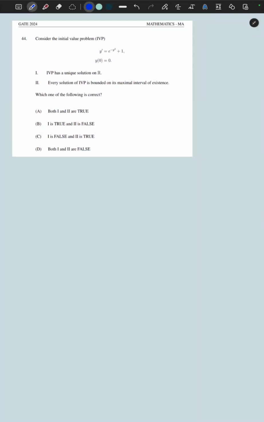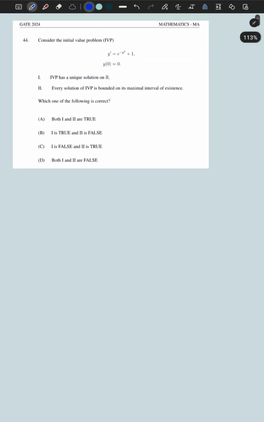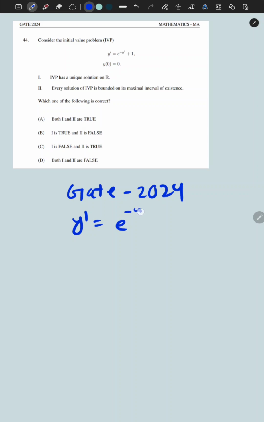Hello everyone, today we solve a very interesting question. This question was asked in the GATE exam 2024. It is from ordinary differential equations. Let me write the equation. What is given? y' = e^(-y²) + 1.